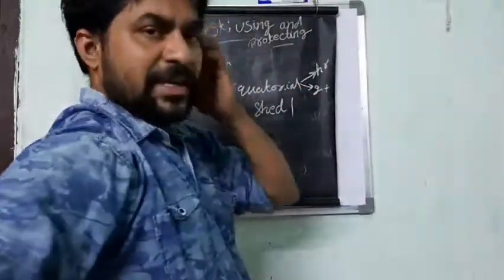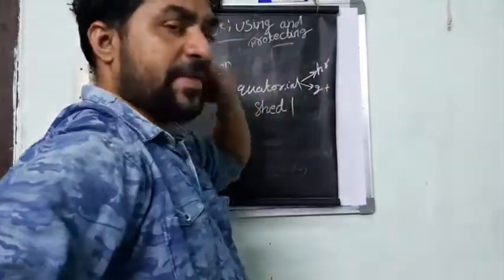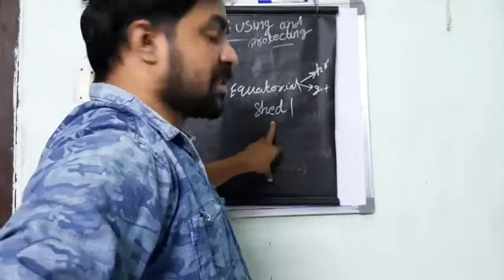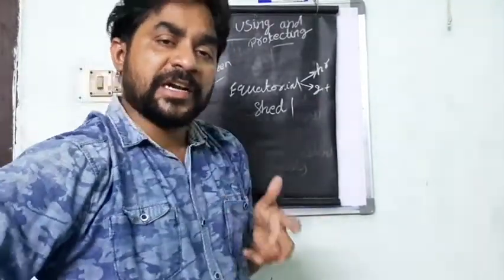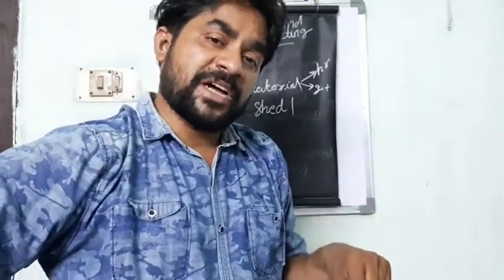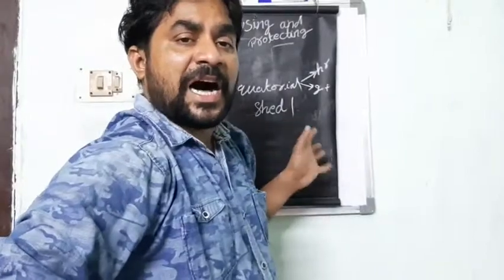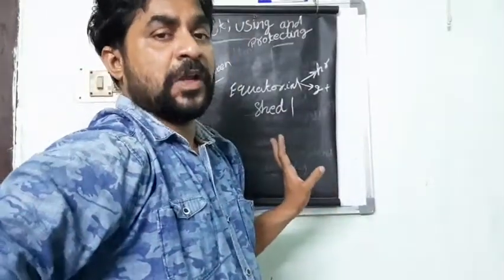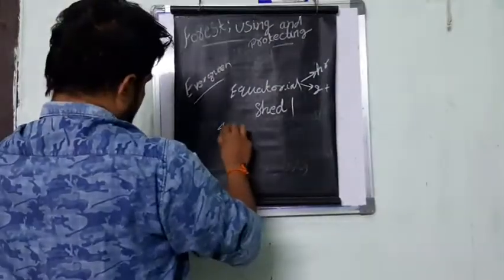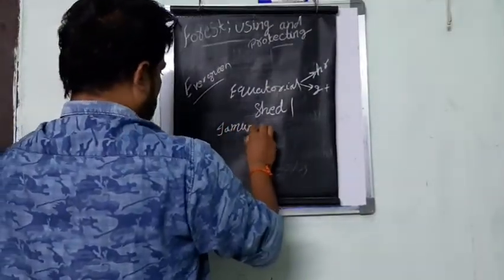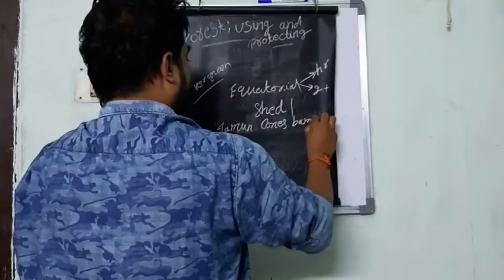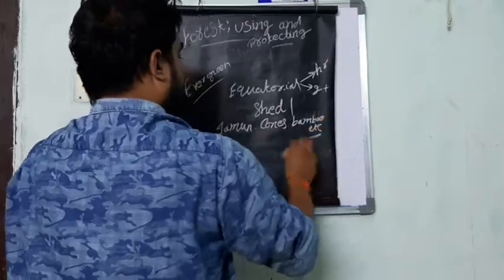So equatorial forests have high rainfall and good temperature, and shedding and getting new leaves happen at the same time. Because of that factor, this forest always looks green. So what trees can be found in the region of evergreen forest? For example, jamun, cones and bamboo, and different types like these.